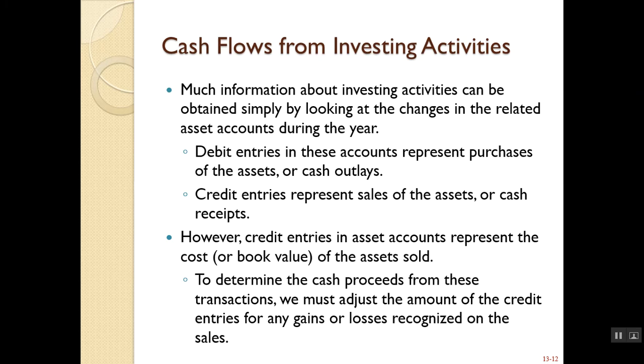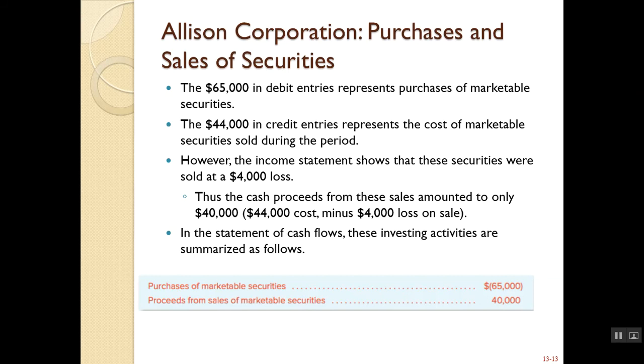Basically, you're simply looking at the changes in the related asset accounts during the year. Debit entries in these accounts represent purchases and credit entries represent sales. However, you need to look at whether or not there are any gains or losses on these transactions and adjust accordingly for that. So here's an example.